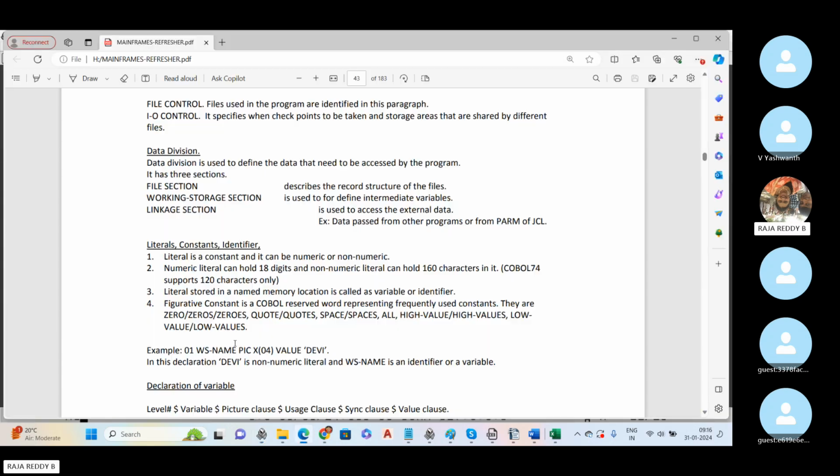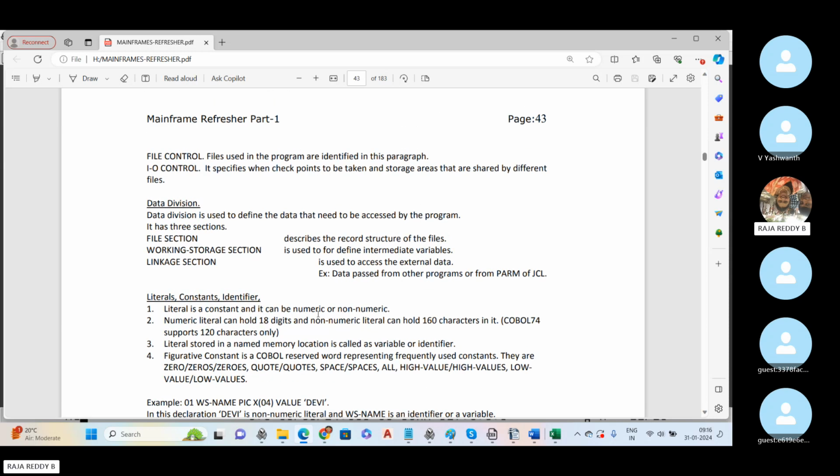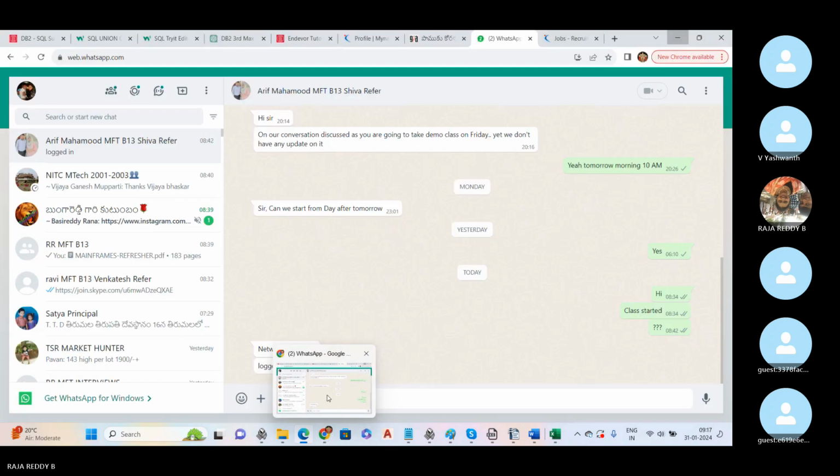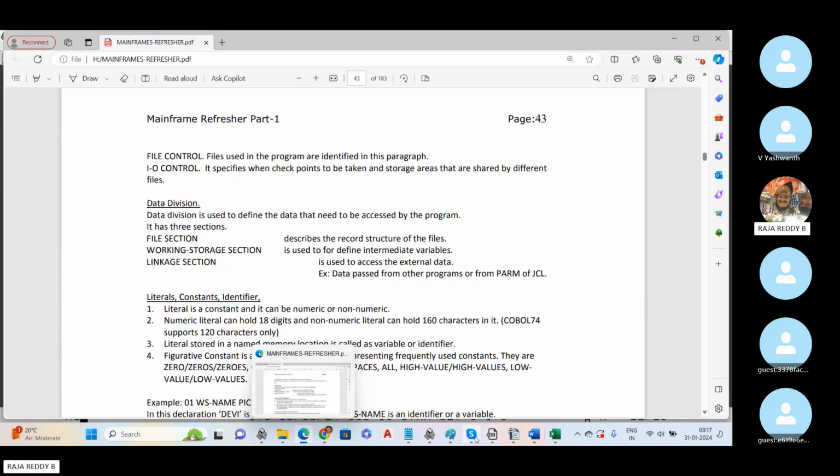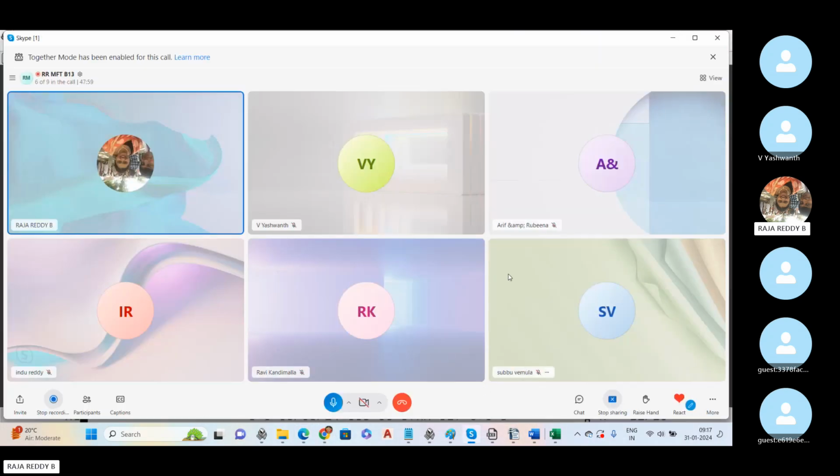In tomorrow's class, we are going to discuss what kind of variables we are going to use and how we are going to declare them. Tomorrow sharp 8 o'clock class. Daily there will be almost a 1 hour class. Today's class covered the various divisions in the COBOL program and which is the mandatory division.